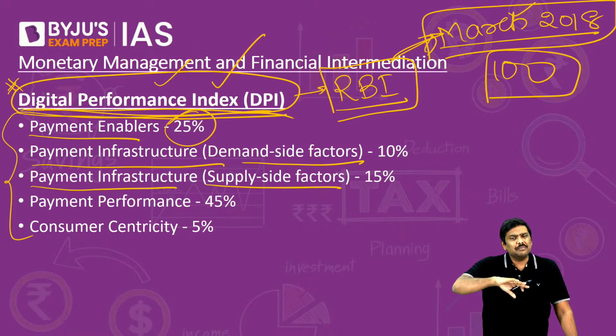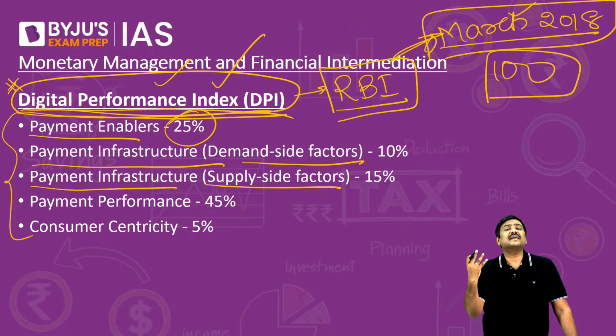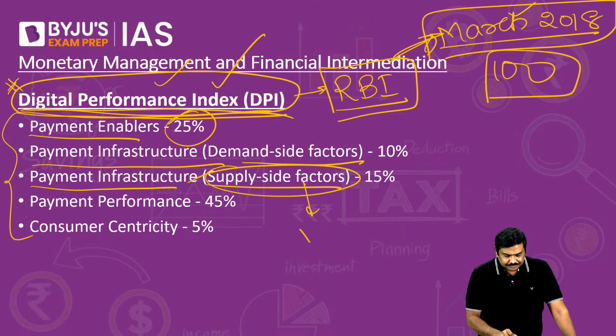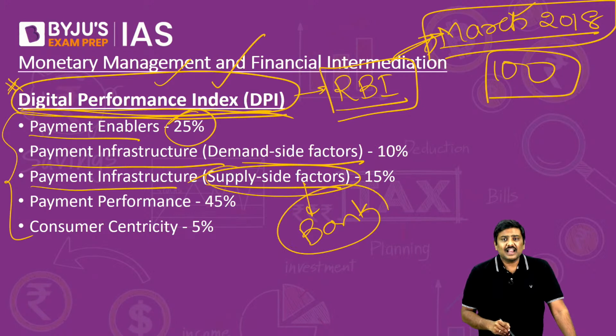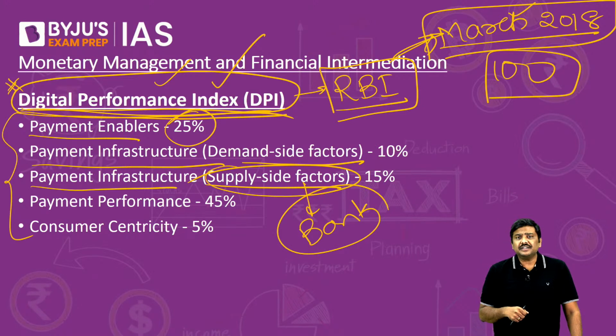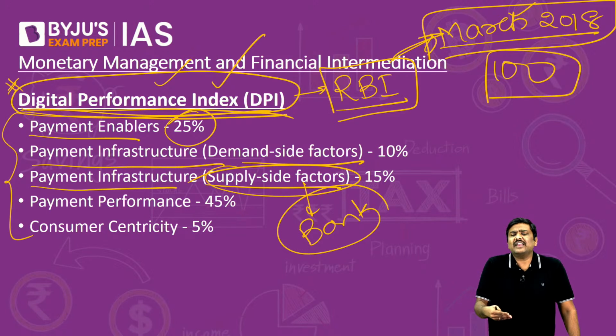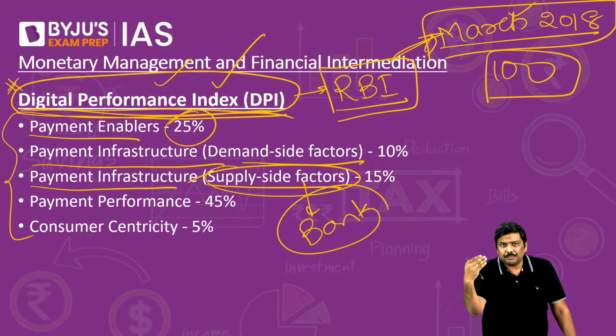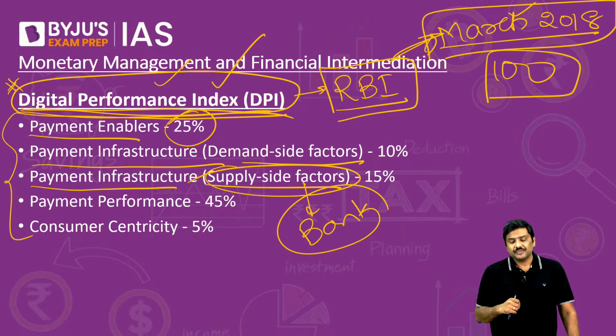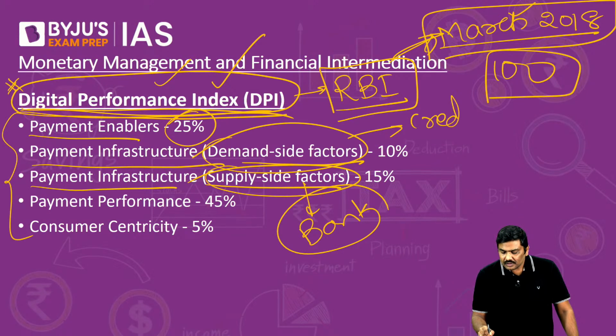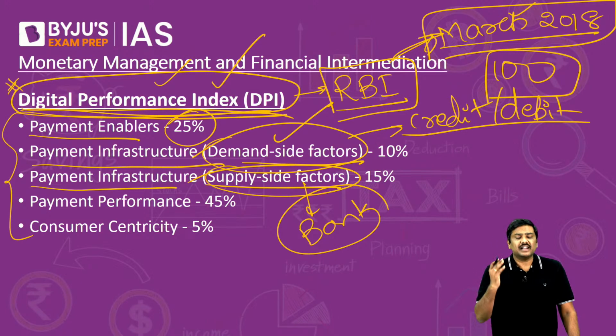Sir, what do you mean by demand side factors as well as supply side factors? For example, supply side factors: banks, that is, how many bank branches are present, right? Don't you think that is a very important supply side factor to promote digital transactions? And on the other side, demand side: credit cards, debit cards, these are examples of demand side factors.